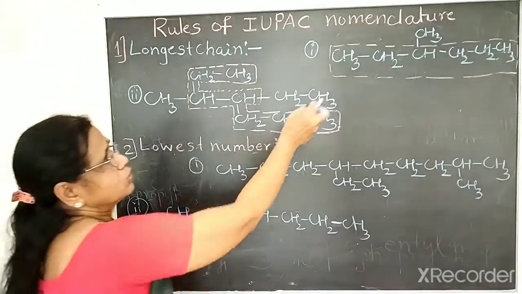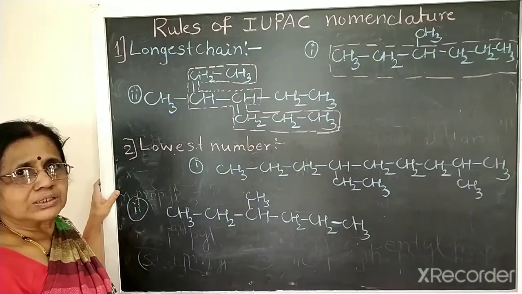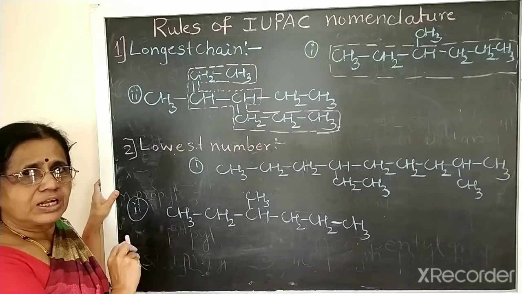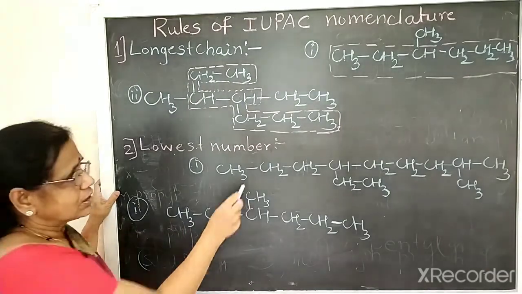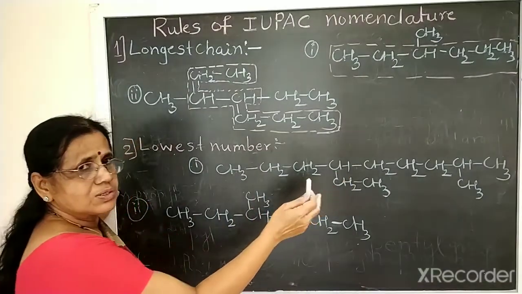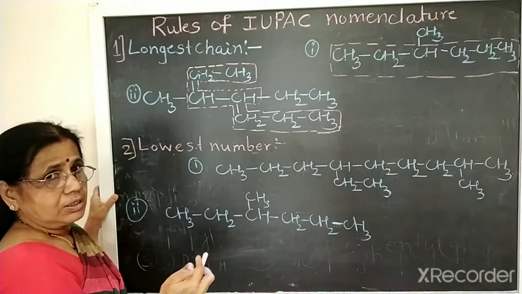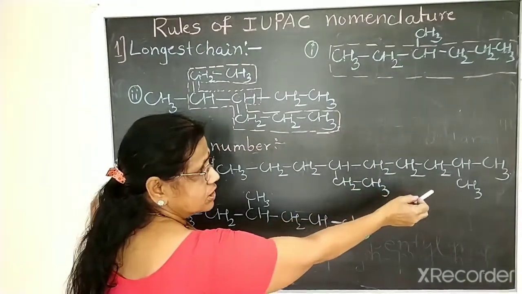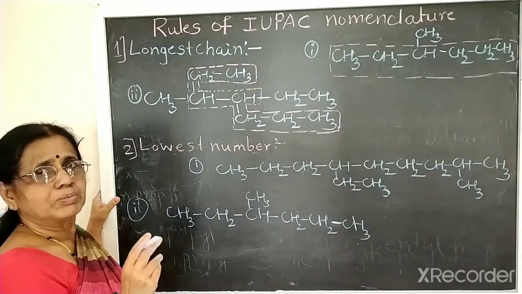Here there is only one alkyl group, but more number of alkyl groups may be present. So in that case, after selecting the longest chain, we should give the numbers to the carbon atoms from this side or from this side. But which side? That is from the side which is nearer to the alkyl group, nearer to the branch,